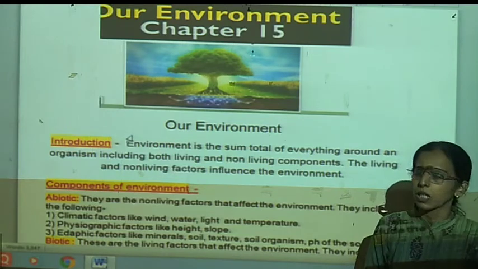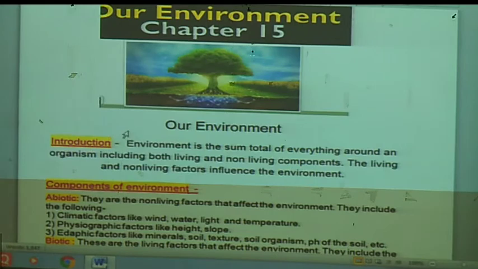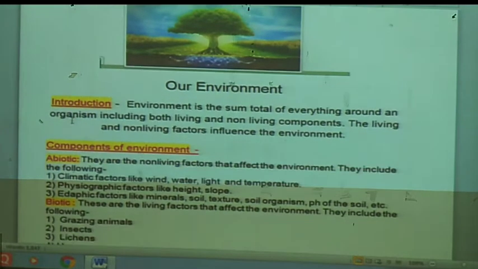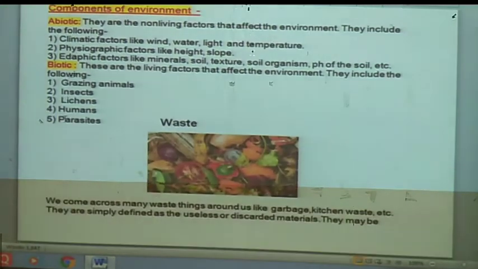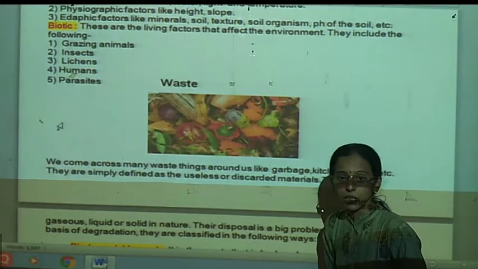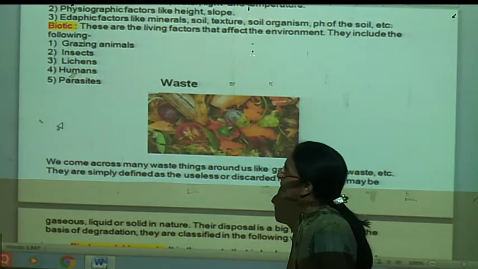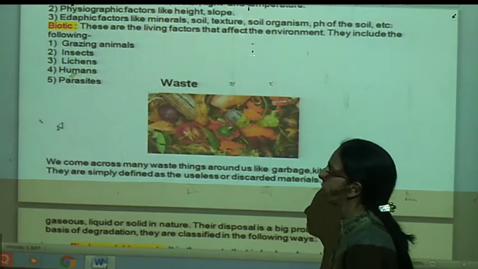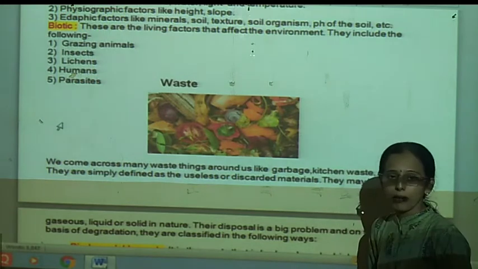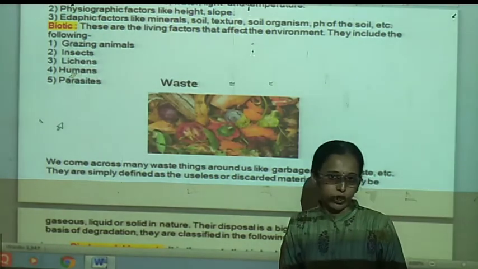Now we are going to see about biotic factors. You know that the factors are biotic. Bio means related to living things. So, in this biotic factor, we can see the different types of living things. It may be plants or animals, grazing animals, insects, lichens, humans, parasites, means all types of microbes. These all are biotic factors.